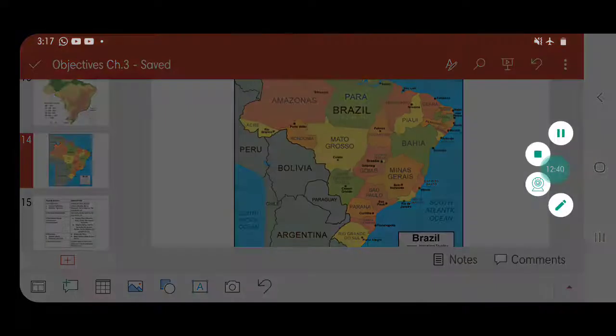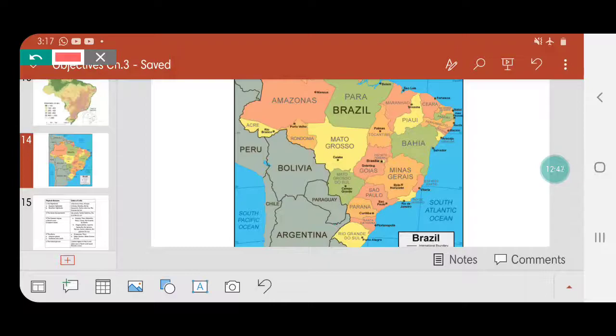Then talking about the plains, we also have the Pantanal wetlands here mainly. So for map work, you need to show it here. We have Mato Grosso and Mato Grosso do Sul. So these two regions here, Mato Grosso and Mato Grosso do Sul.